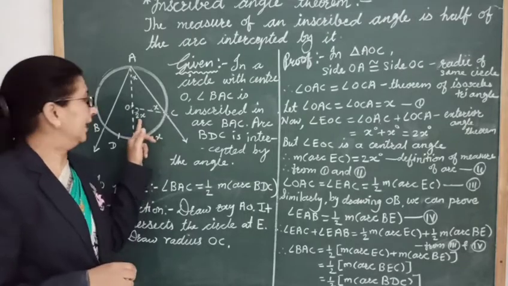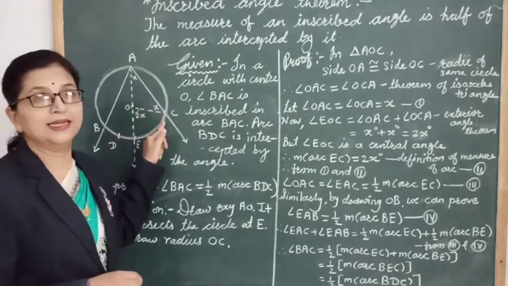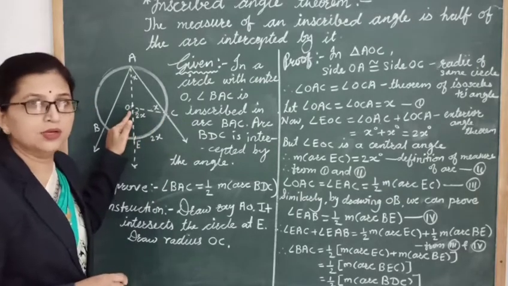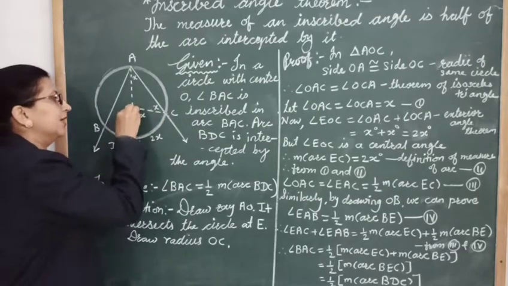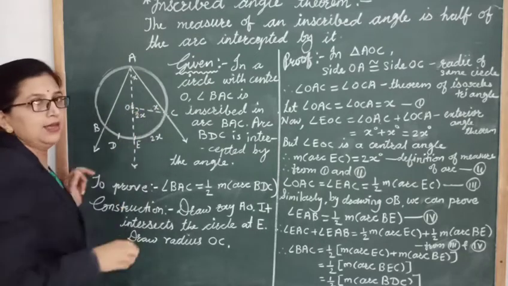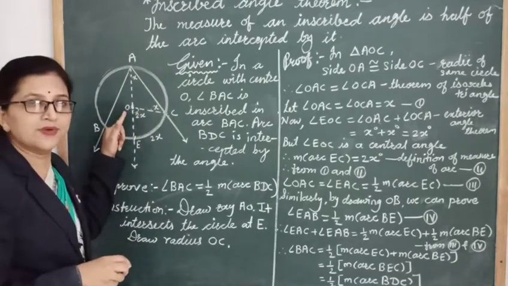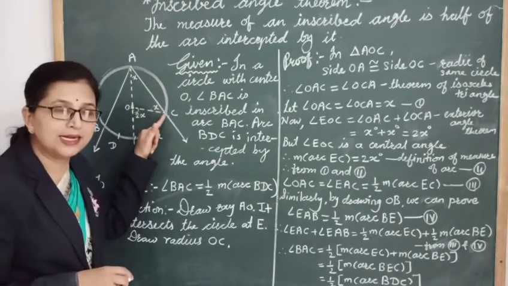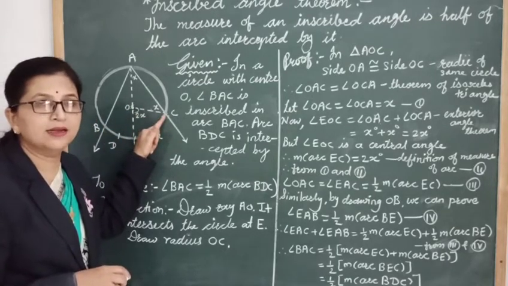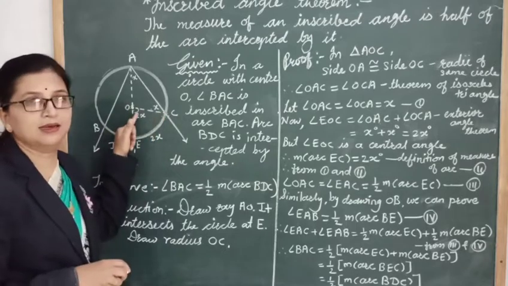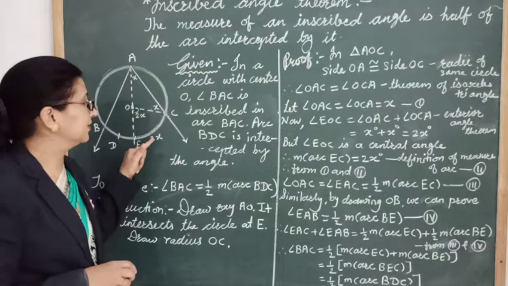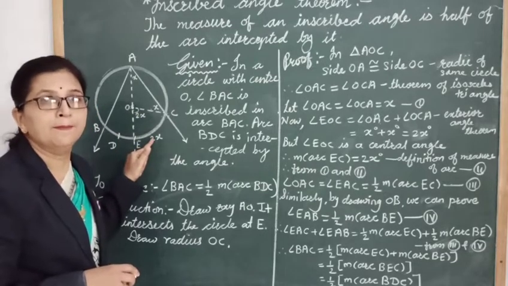Now this angle EOC is a central angle, because the center of the circle and the vertex of the angle are the same, right? That's why angle EOC is a central angle, and we know that the measure of a central angle is equal to the measure of its corresponding minor arc.